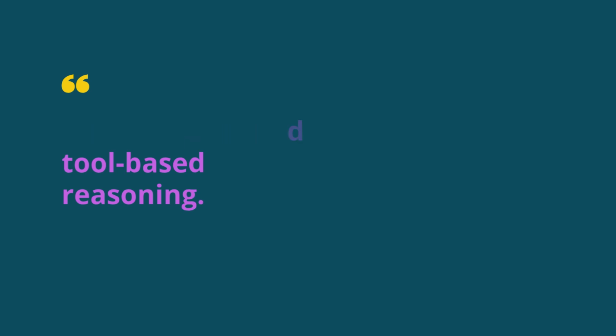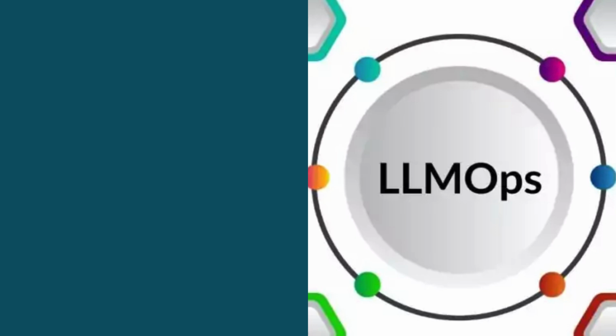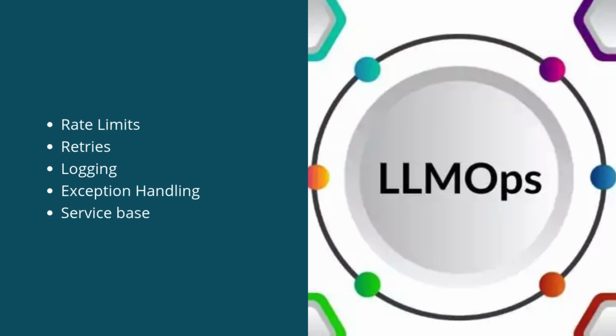Let's move on to Phase 4. This is where production deployment happens. Production-ready LLM apps, popularly known as LLM ops. It's not enough to just build on your computer. You need to deploy it, right? Because it needs to meet the target audience and you need to generate revenue, of course.